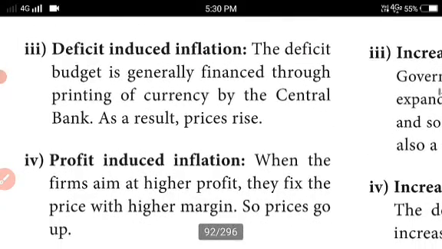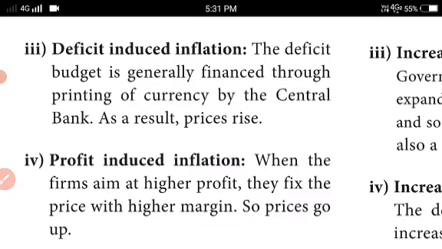Deficit induced inflation. A deficit budget is generally financed through printing of currency by the central bank. Central bank means RBI. As a result, prices also will be increased.